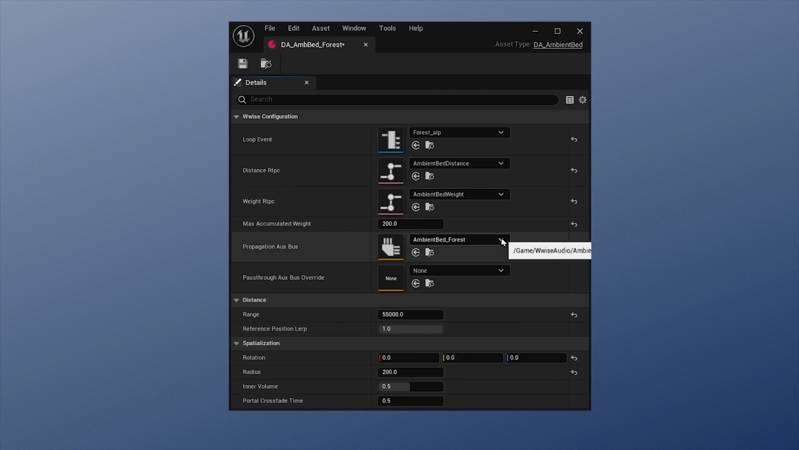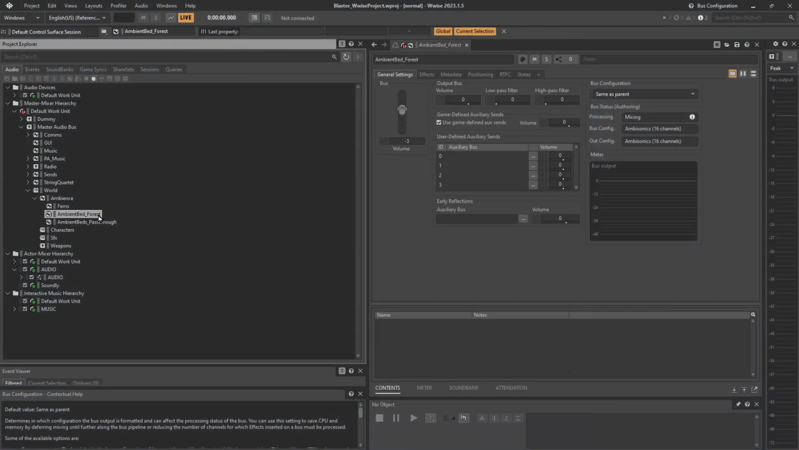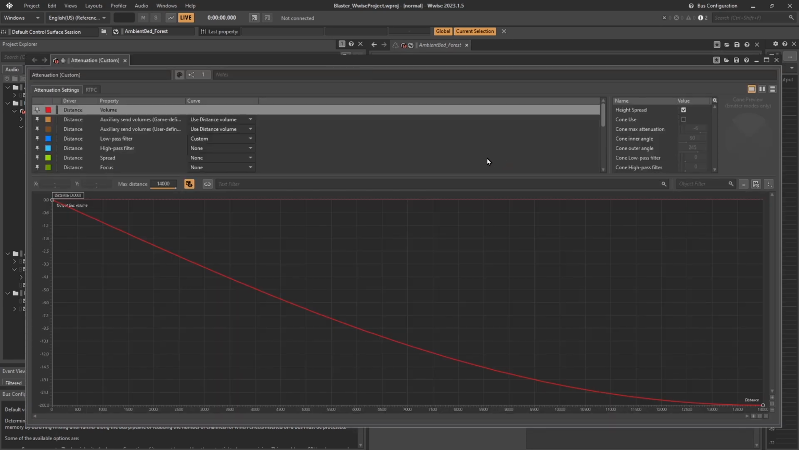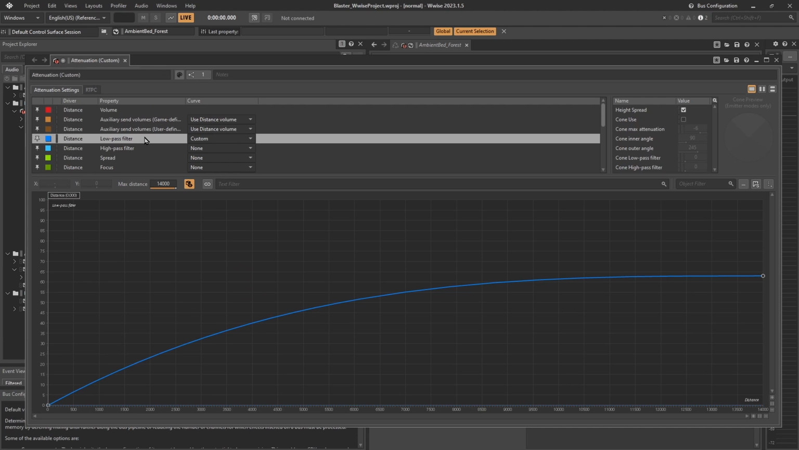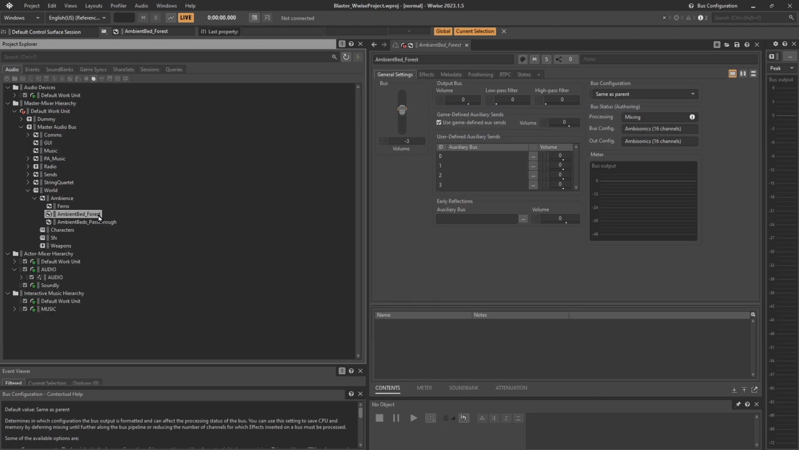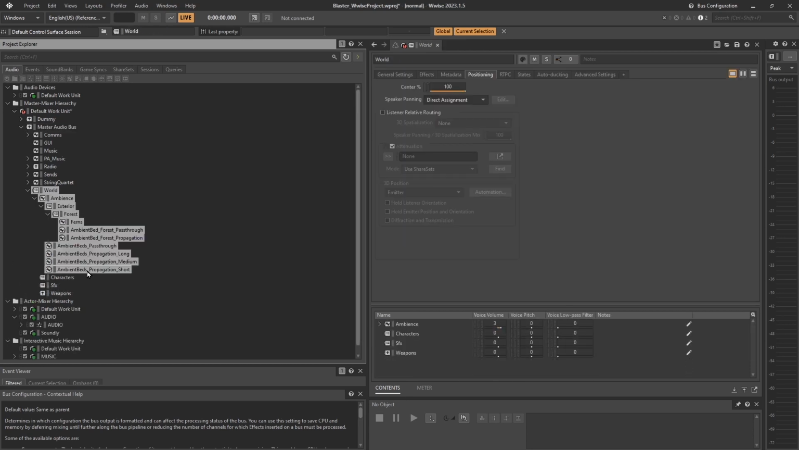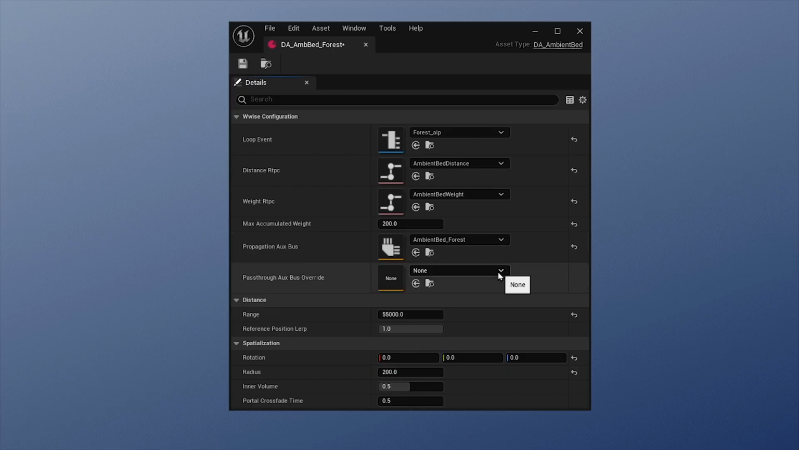Next we can assign a propagation auxiliary bus. This bus is responsible for the distance attenuation applied from a portal to the spatial audio listener, or between audio portals, when the spatial listener is in a different room than the ambient bed. Again, it's possible to use a single bus for the entire project, or as many different buses as you want, to define different attenuation sets, or organize your master mixer hierarchy. The default pass-through aux bus can also be overridden here, to allow further customization of the master mixer hierarchy.